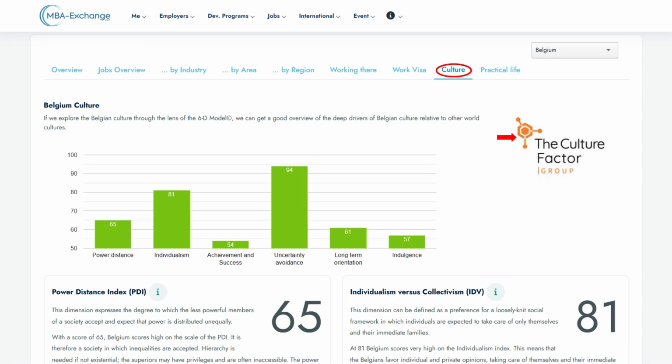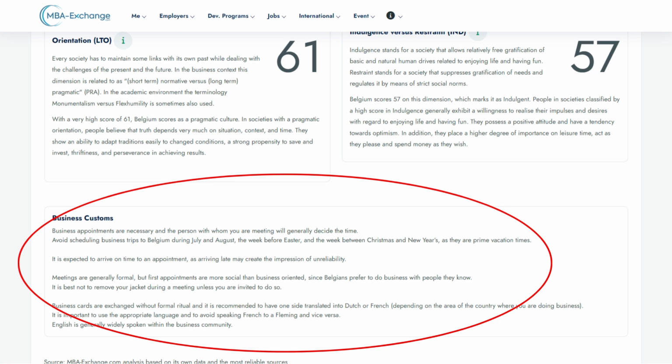Our Culture section helps you quantify a country's culture using the Culture Factor Group's 6D Culture Compass model and compare it to the ones you are familiar with to maximize your cultural literacy. You can also gain insights into local customs and business practices.